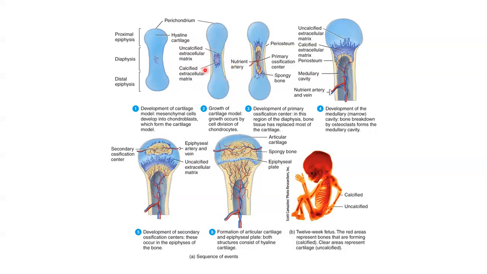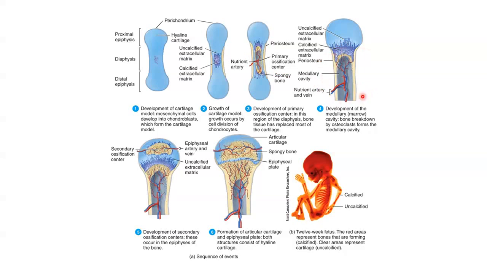In the centre of our cartilage model, some of that cartilage extracellular matrix begins to calcify. A nutrient artery, or the artery that supplies the bone, will then penetrate the perichondrium. This stimulates the transformation of our perichondrium into our periosteum. Capillaries from the periosteum will then go in towards the bone and start to replace the cartilage with bone tissue, forming our primary ossification centre.